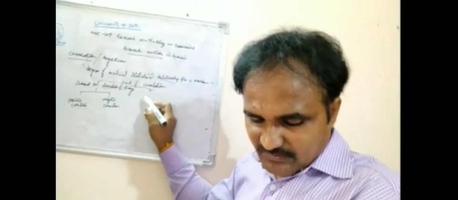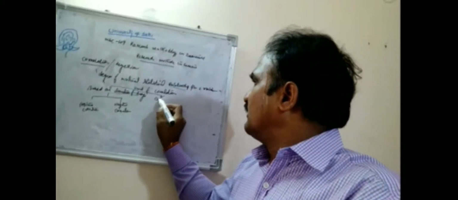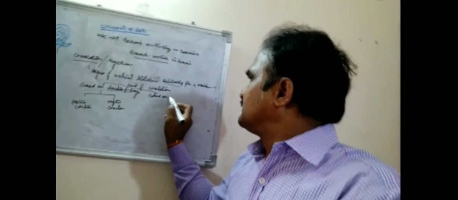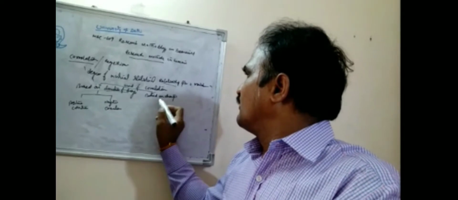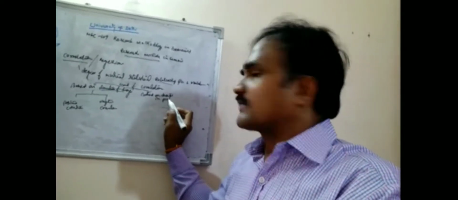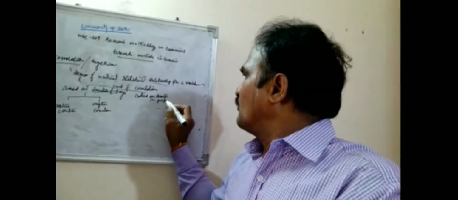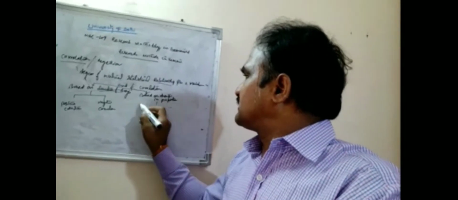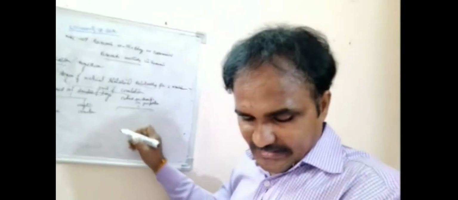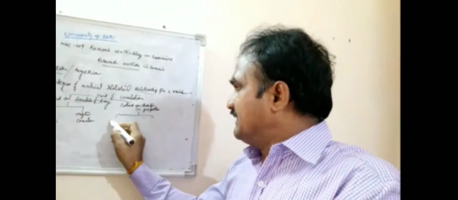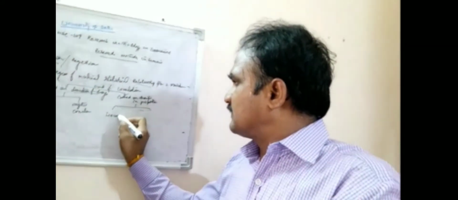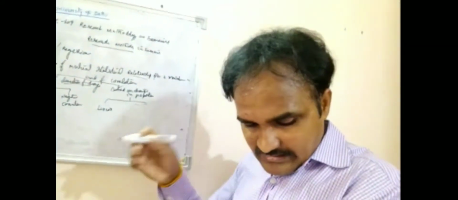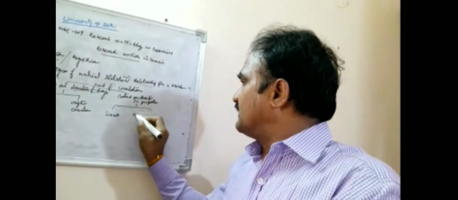Next, based on the change in proportion, you can divide correlation into linear correlation and non-linear correlation.